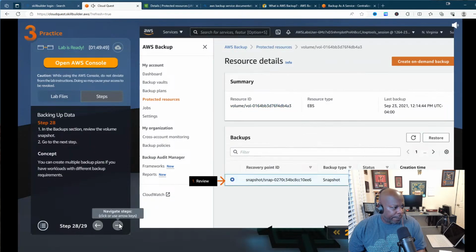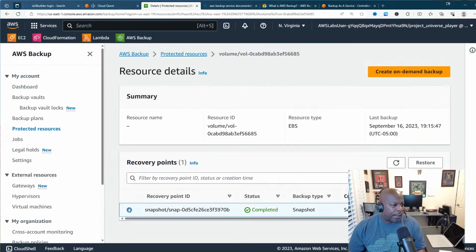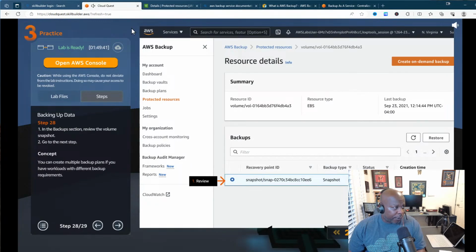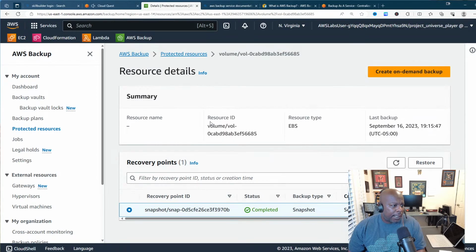So we clicked on it. Then we want to click on this radio button right here. All right, so it says review this snapshot of our EBS volume, right? So it's taking like a picture. That way you can restore this later on, okay? All right.